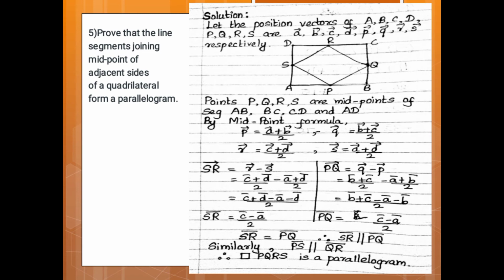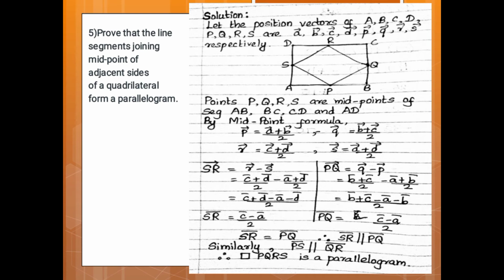Fifth problem. Prove that the line segment joining the midpoints of the adjacent sides of a quadrilateral form a parallelogram. Here we have to prove that ABCD is a quadrilateral. Then we draw the midpoints PQRS. After joining the midpoints we get a parallelogram. See the solution. That means here PQRS is a parallelogram, which we have to prove.